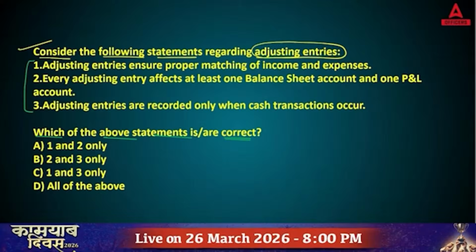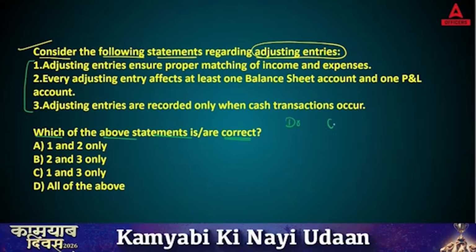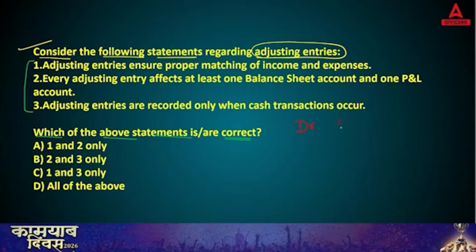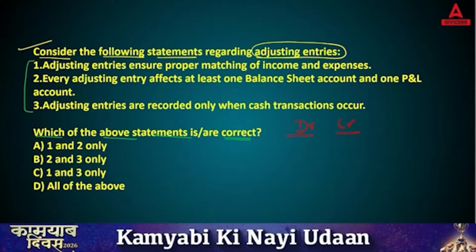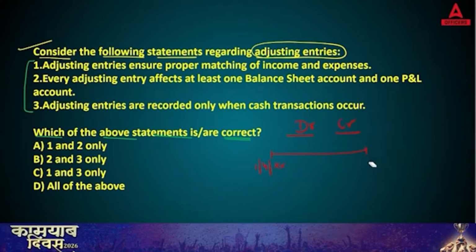So basically, what do adjusting entries mean? While recording any transaction, we know that we have debit and credit. For passing this debit and credit, we need to apply the golden rules of accounting. Now, we are working in a financial year, following the accounting year rule, which starts from April and ends on 31st March.